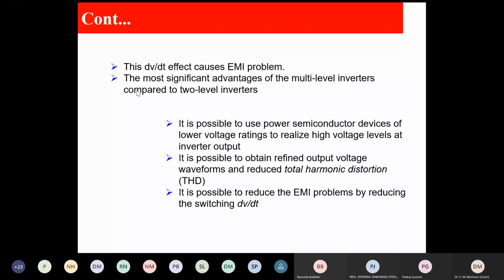So the most significant advantages of multi-level compared to two-level inverters are: first, it is possible to use power semiconductor devices of lower rating to realize high voltage levels at the inverter output. Second, it is possible to obtain refined output voltage, that is, reduce total harmonic distortion. Third, it is possible to reduce the EMI problems by reducing the switching dV/dt.